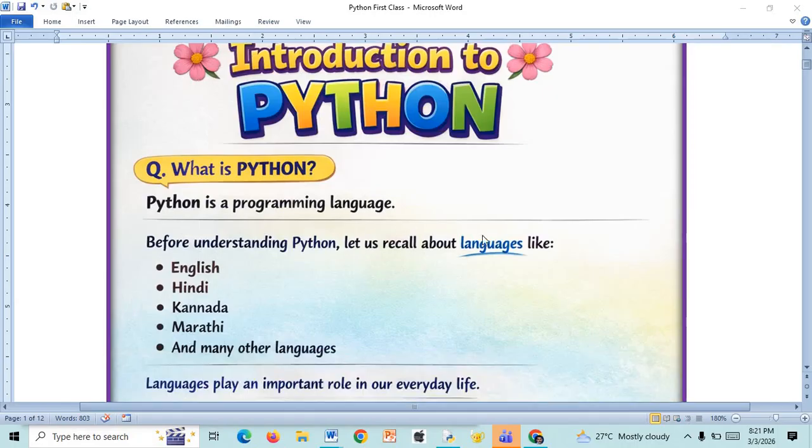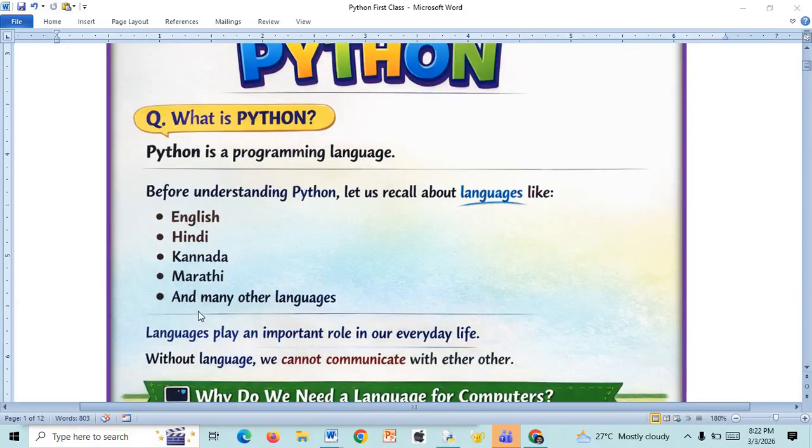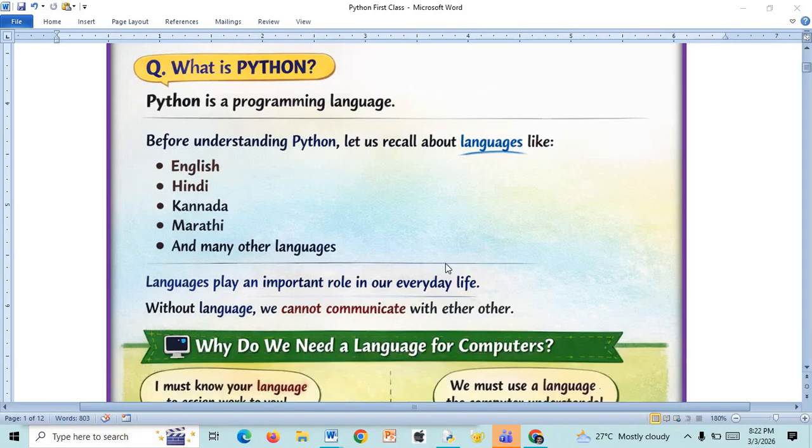And already we know what language is. In our everyday life we use different languages to communicate with others, like we may use English, or Hindi, Kannada, Marathi, Urdu. We use different languages in our everyday work to communicate with others. Languages play an important role in our everyday life. Without language, it becomes difficult for us to communicate with others.